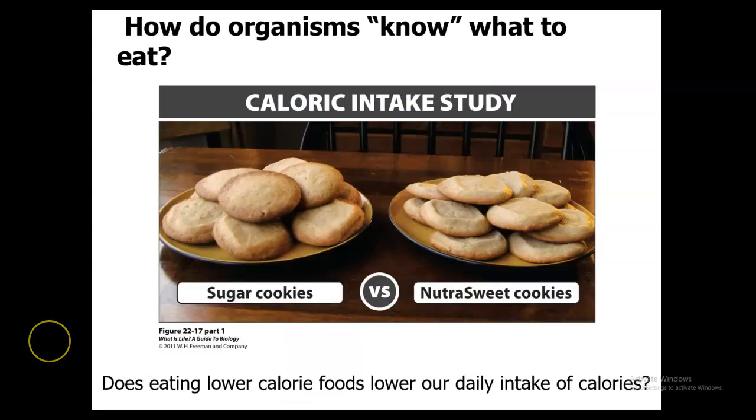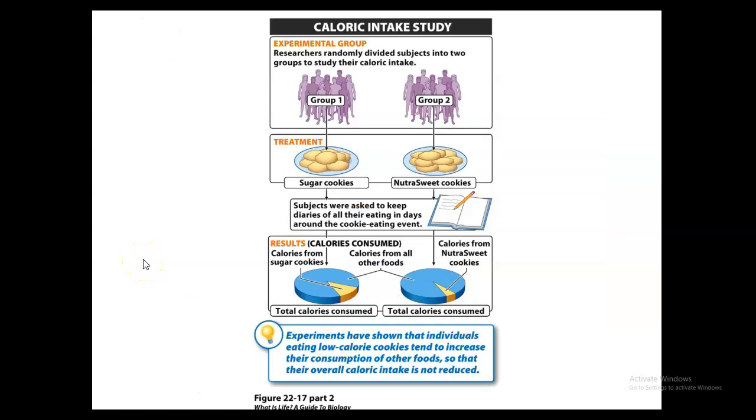So how do organisms know what to eat? Do you eat the regular sugar cookies that have a lot of sugar in them, or do you eat the ones that are going to have the NutraSweet or the sugar substitute in them? Looking at a study, we had an experimental group where researchers randomly divided subjects into two groups to study their caloric intake. Group 1 got the treatment of the regular sugar cookie. Group 2 got the treatment of the NutraSweet cookie, so that's going to be the artificial sweetener.